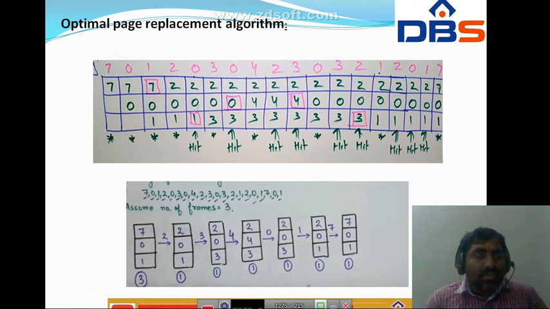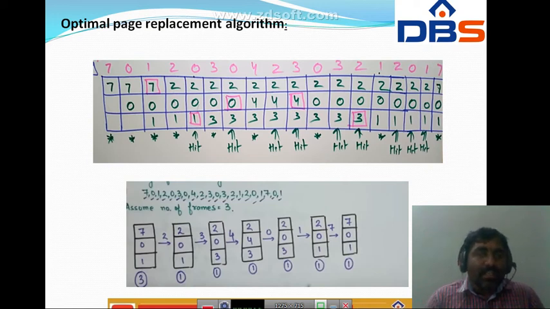Next the CPU is demanding page number 3. Page number 3 is not there, so it is also a page fault. We have to replace page number 3 with one of 201. So which page do we have to replace? Among the 201, the page which is used the longest period in the future.